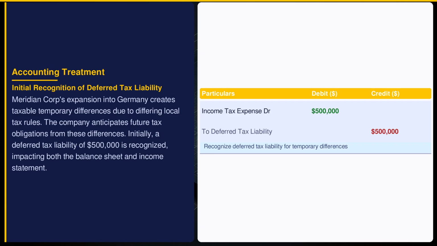IAS 12 requires Meridian Corporation to recognize a deferred tax liability when taxable temporary differences arise. This recognition aligns future tax payments with current financial performance. By crediting $500,000 to deferred tax liability, Meridian prepares for future tax expenses, enhancing the transparency of its financial health.